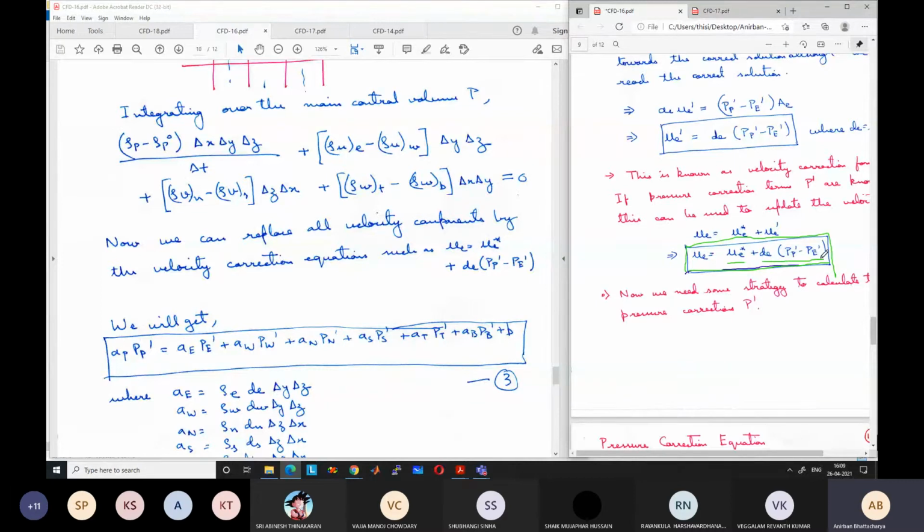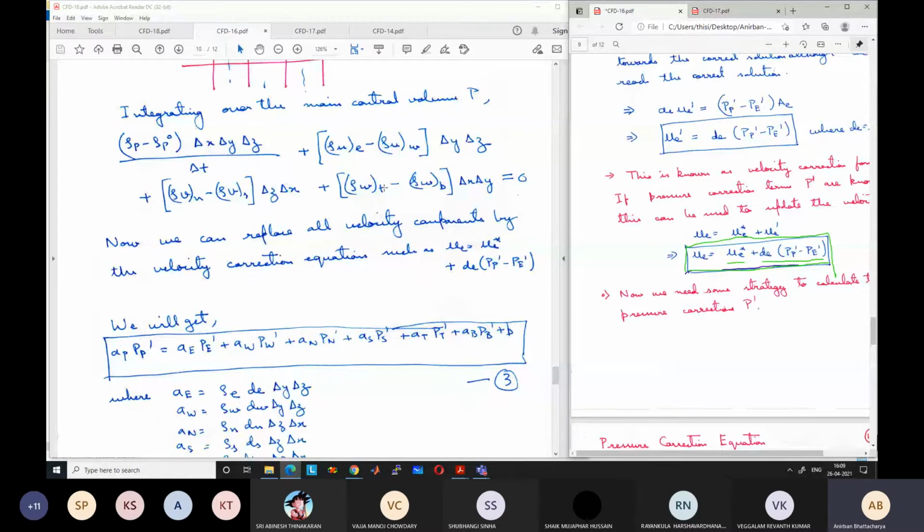Similarly, UW will be equal to UW star plus DW into PW dash minus PP dash. Similarly, Vn will be equal to Vn star plus Dn into PP dash minus PN dash. Similarly, you can replace all the values.